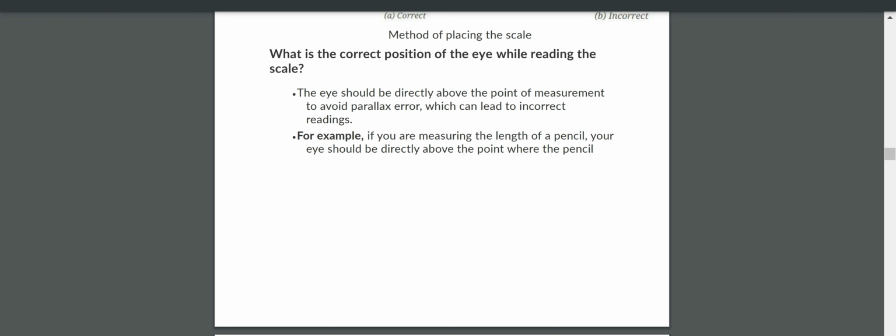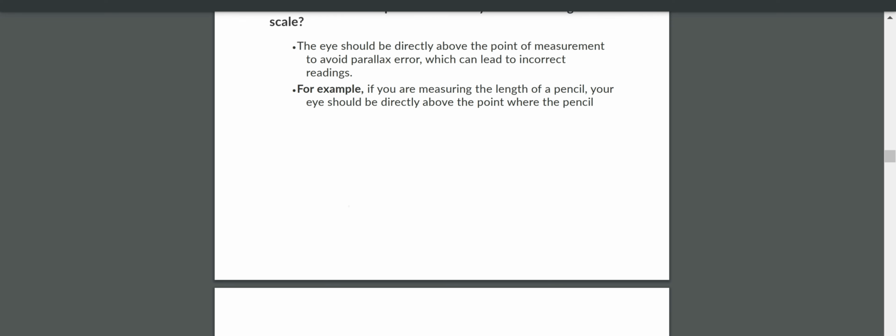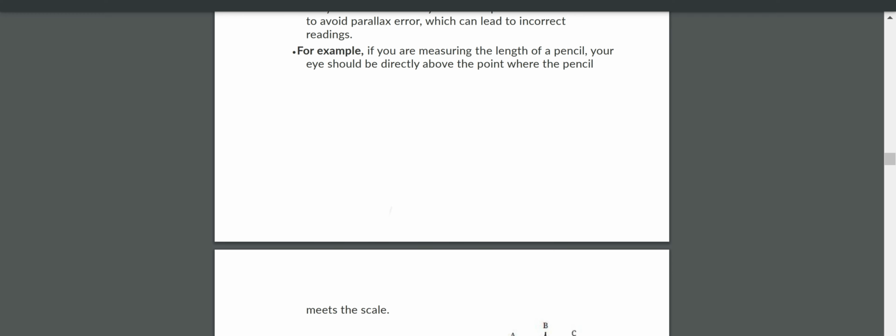Then what is the correct position of the eye while reading the scale? While seeing the measurement, from where do you have to see the reading? Your eye should be placed directly above the point of measurement to avoid parallax error, which can lead to incorrect readings. For example, if you are measuring the length of your pencil, your eye should be directly above the point where the pencil meets the scale.